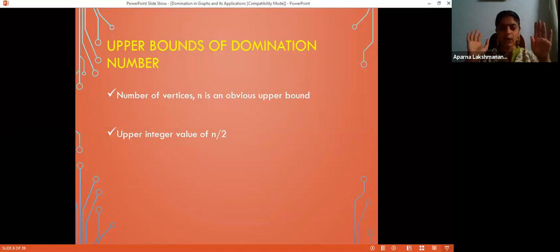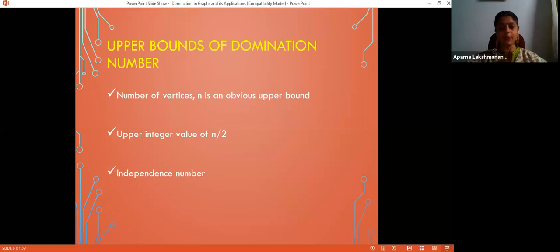Remove those two. Now we have n minus 2 vertices. Repeat the same process. You choose one vertex of your choice that will dominate at least one more vertex. Again, remove those two, repeat the same procedure, and you will get a dominating set of cardinality the ceiling of n by 2. If n is odd, one vertex will remain. That is why we go for the ceiling of n by 2. So that is a much better upper bound of the domination number, and there are infinitely many graphs which attain this upper bound.